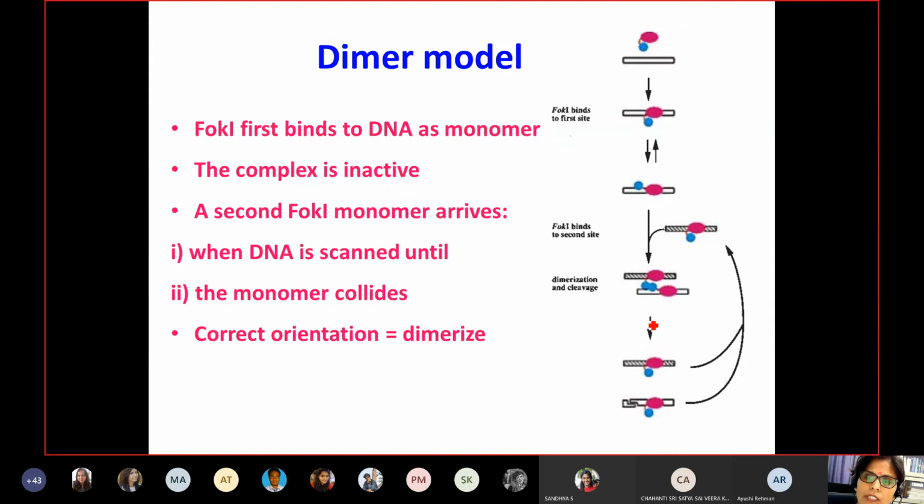After dimer formation you have the cleavage of the double stranded DNA in the presence of magnesium, and then they go back in their proper orientation back to the position.